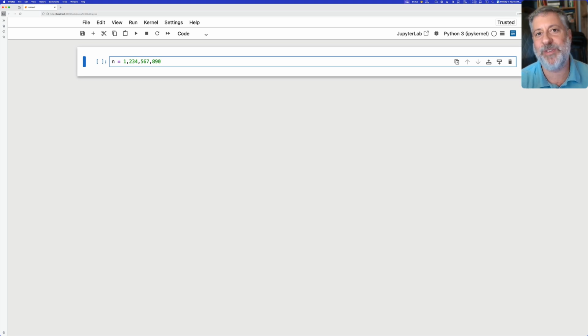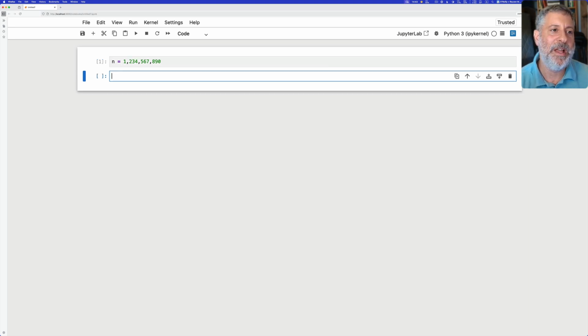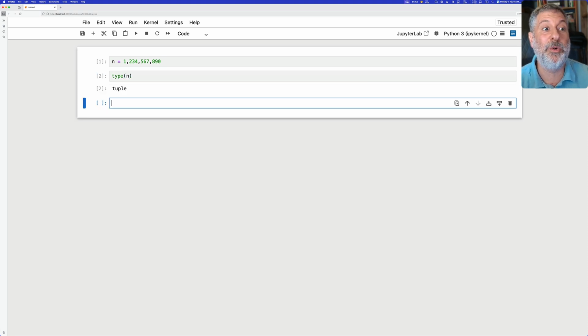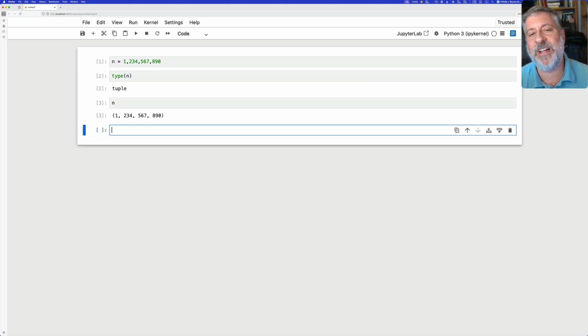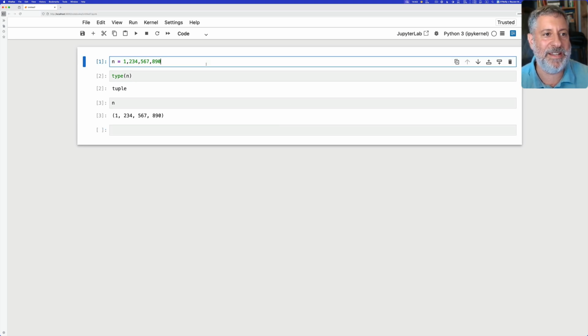And the answer is, as always, yes and no. Because it didn't give me an error. But what is the type of n? And the answer is it's a tuple. Because Python saw the commas as separating elements of a tuple. You don't need parentheses to create a tuple. And so it said, oh, you want to create a tuple of 4 different integers. 1, 2, 3, 4, 5, 6, 7, 8, 9, 0. This is obviously not what I intended.